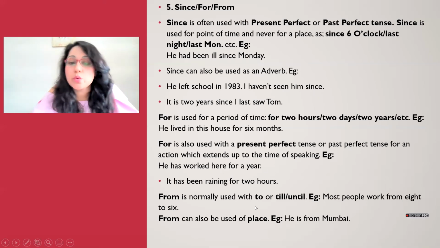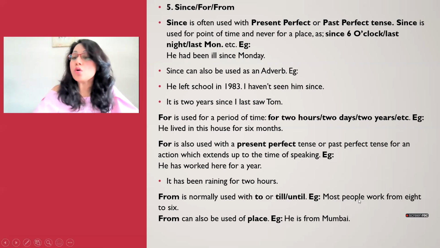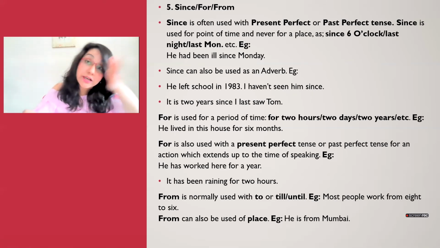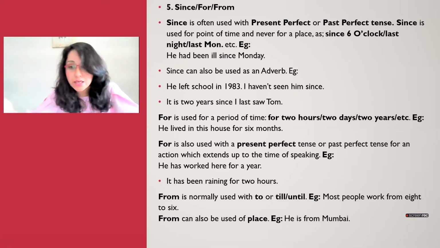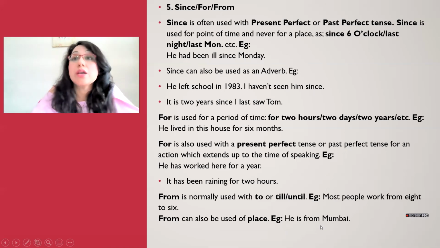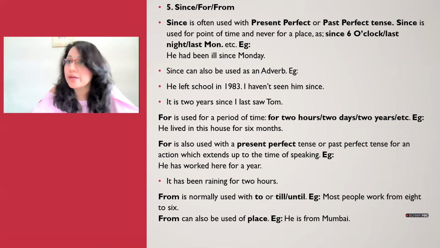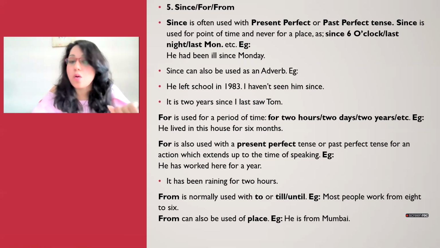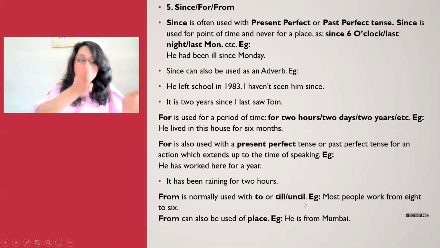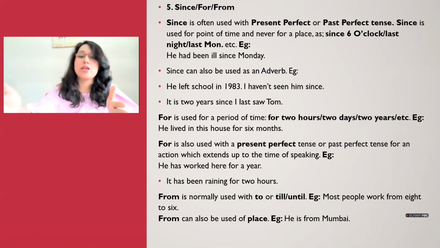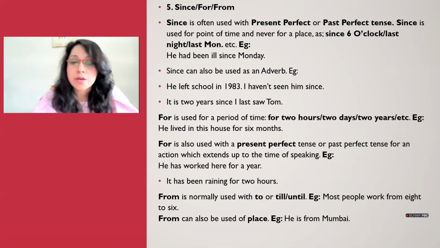From is normally used with to or till or until. Example, most people work from 8 to 6. So talking about time, and then you have your till and until. So till what time? So from 6 till or to this time. From can also be used of place. Example, he is from Mumbai. So when you're talking about where are you from? All right, I am from Dublin, or I am from England. So when you're talking about place, then also use from. And in terms of time, we use from 8 till this time. So you have a range of time when you're using from in terms of time.